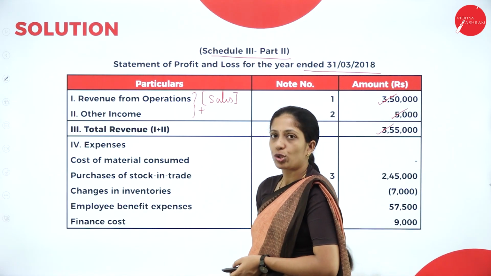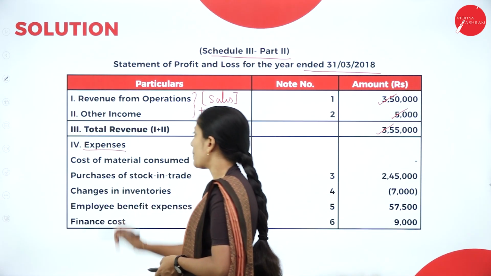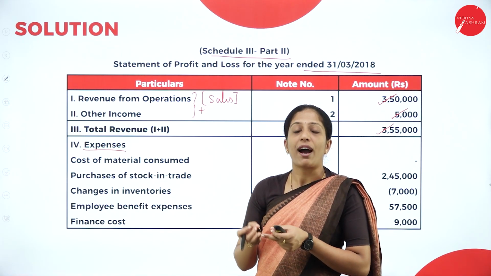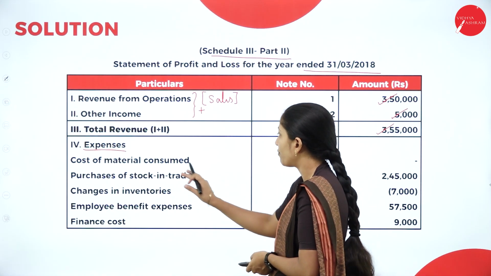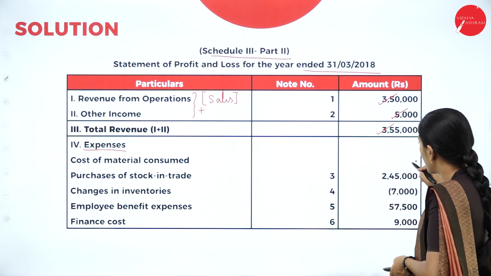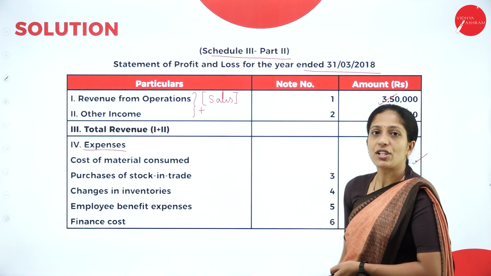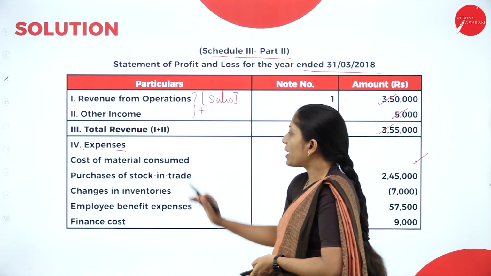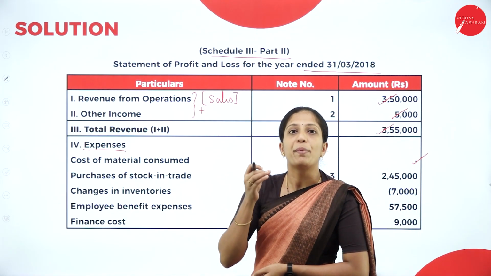Now coming to the fourth one, your main heading will be expenses. Under expenses, your first one is cost of material consumed. But in this question there is no cost of material consumed, so it is dash. Next, purchase of stock in trade. Purchase of stock in trade is nothing but your purchases.